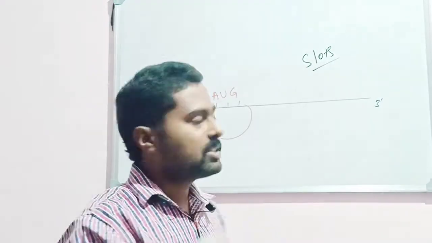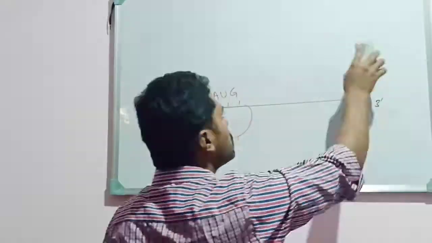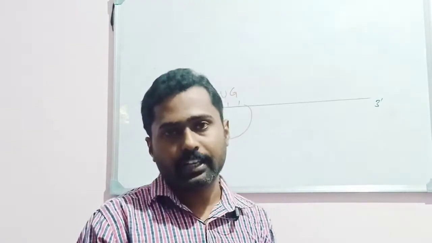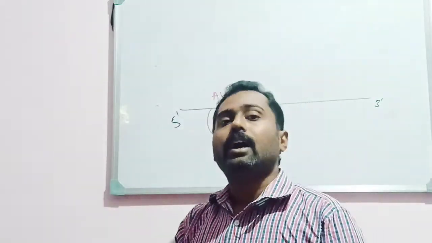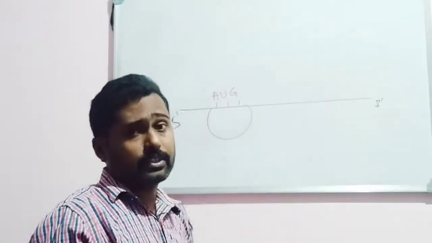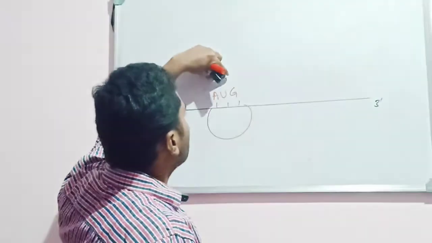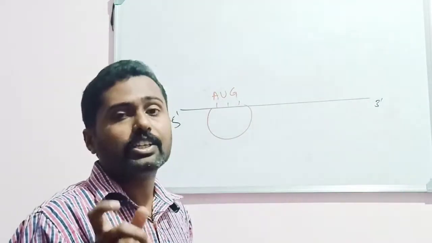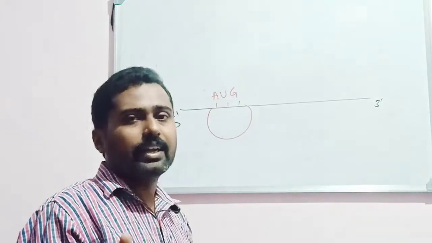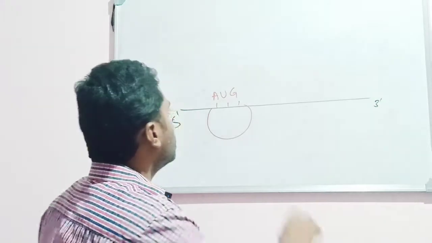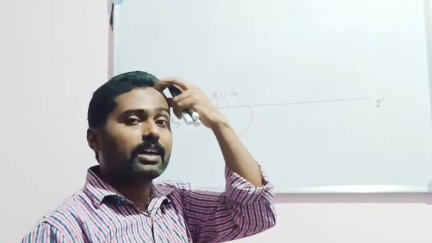Okay. So first, see what happens during the initiation. You should remember that the amino acid gets activated with the help of ATP, and it binds with the tRNA, forming the aminoacyl tRNA complex. Okay. So thereafter, what happens? The initiator codon on the mRNA is always AUG. This is an initiator codon. Very rarely it can be GUG also, but always it is AUG. Okay. This codes for an amino acid called methionine.